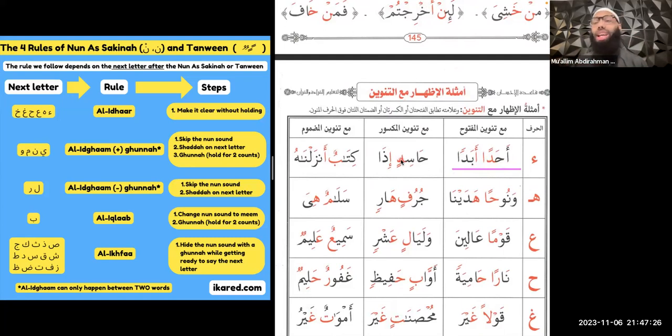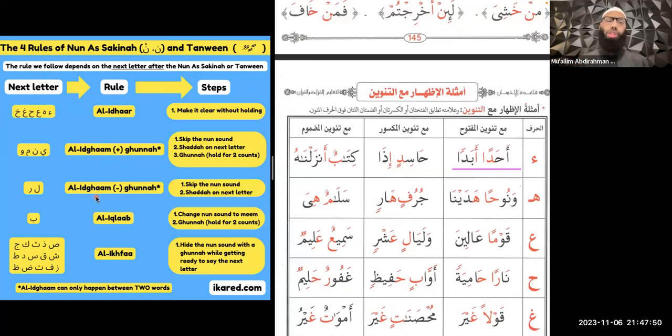All right. Now, the second rule is the hardest rule. The second rule is called al-idgham. There's al-idgham with ghunna, and there's al-idgham without the ghunna. Ghunna is when you hold a nasal sound, a sound with your nose, and you hold it for 2 counts, like this, 1, 2. So that's what a ghunna is.